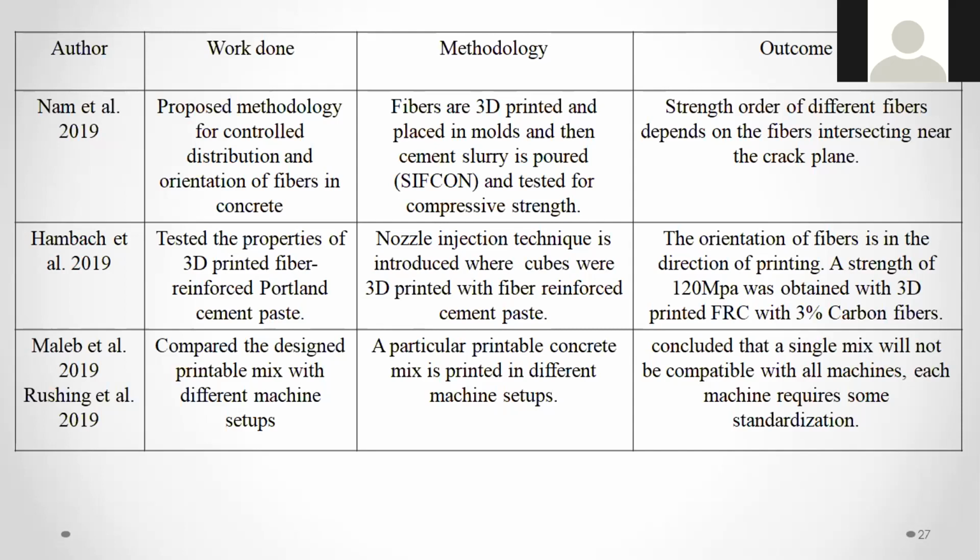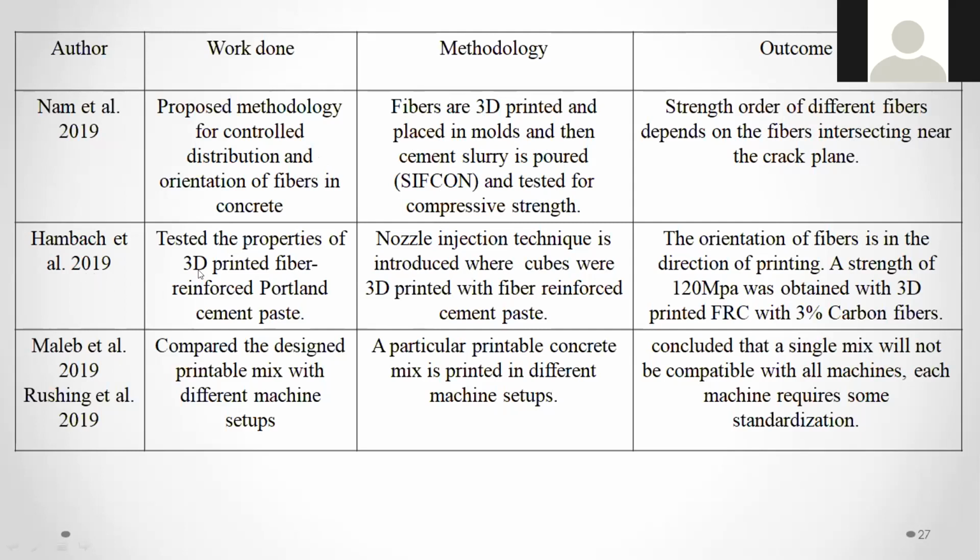All those things keeping in mind, they started using the fibers as 3D printed and placed in the molds, and then cement slurry poured and tested for the compressive strength. The strength order of different fibers depends upon the fiber interaction near the crack plane. That means the cracks can be avoided by using the fiber. This kind of research is already done, but these fibers have been introduced in 3D printing to avoid the cracks while printing.